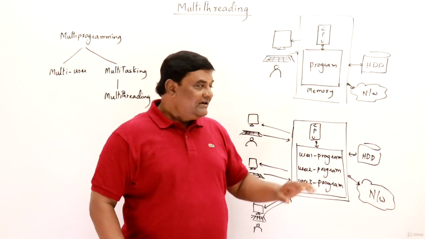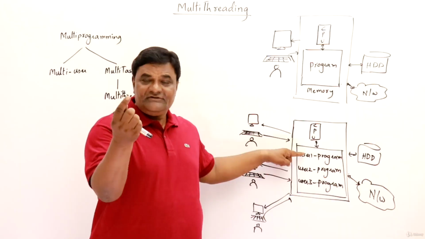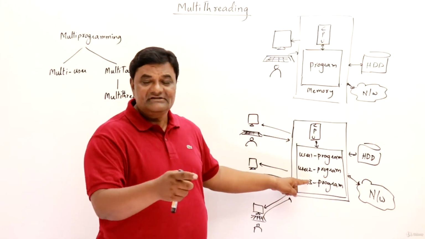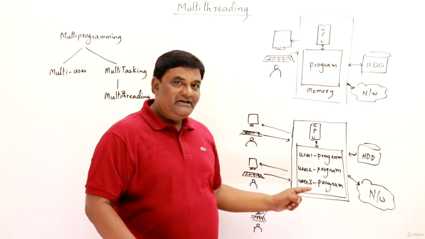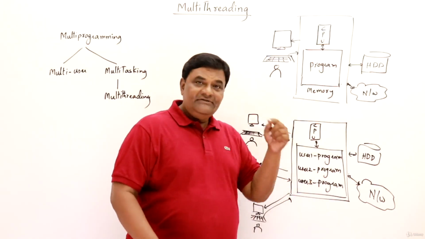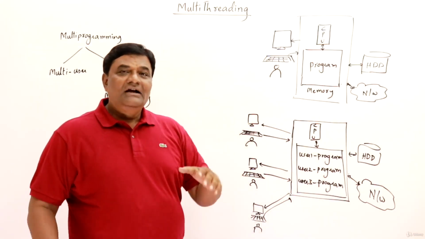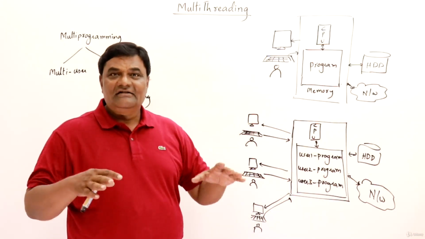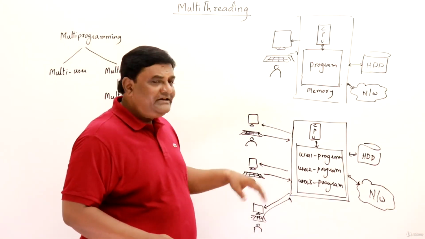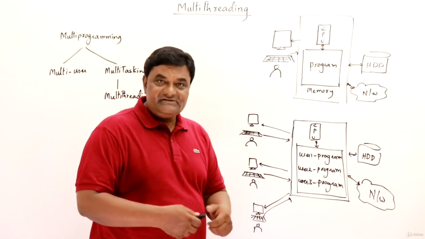Sometimes the CPU will give 1 second of time for the first program, then 1 second for the next one, 1 second for the next one. In this way, in round robin fashion, it will give 1 second to each program, and all the programs feel that they are running simultaneously. So for this we require some system, the operating system.